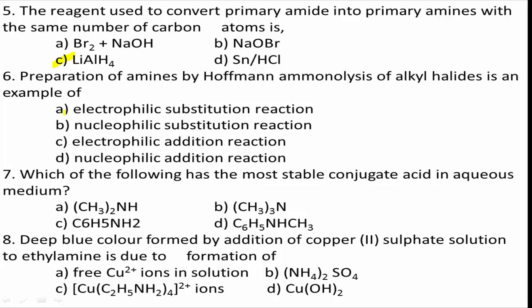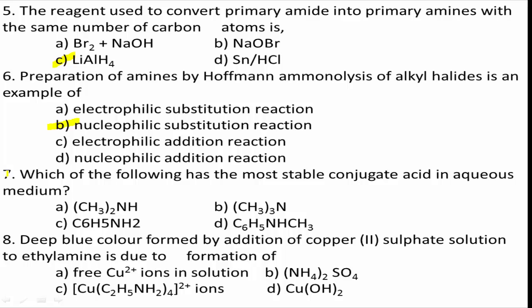Students, Hofmann's ammonolysis, in this reaction alkyl halides is treated with alcoholic ammonia to give primary amine. Here alkyl halides undergo nucleophilic substitution reaction with ammonia to form amines. Therefore, the correct answer for this question is option B. Preparation of amines by Hofmann ammonolysis of alkyl halides involves nucleophilic substitution reaction.